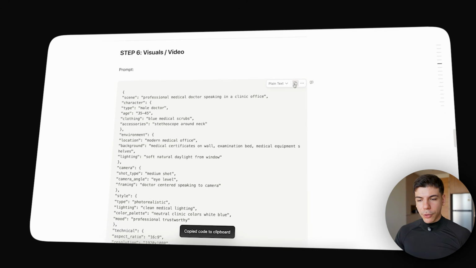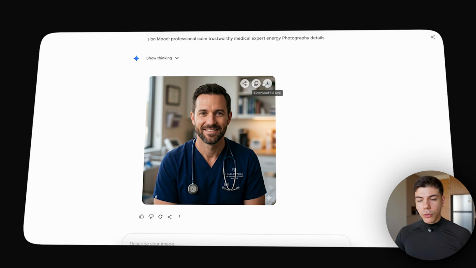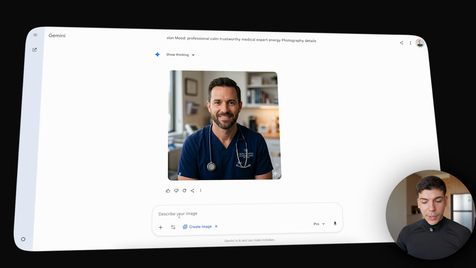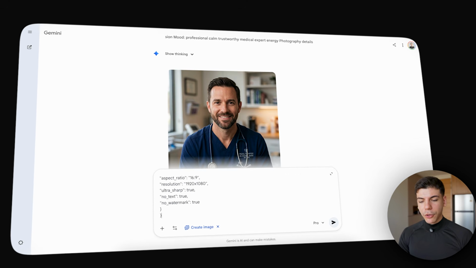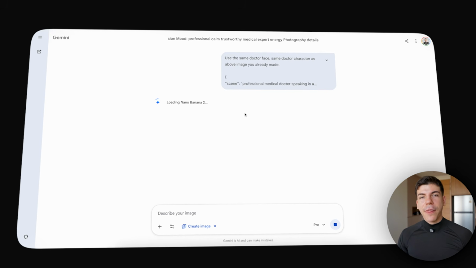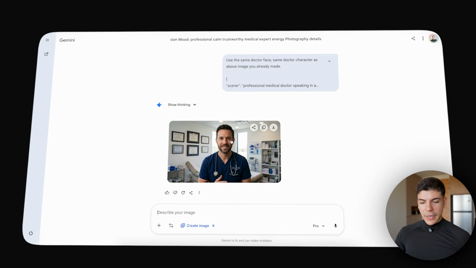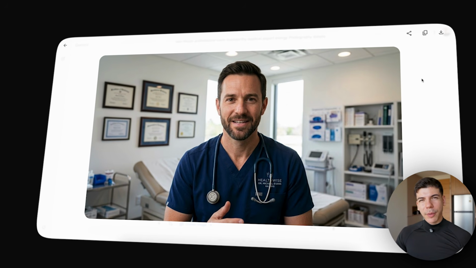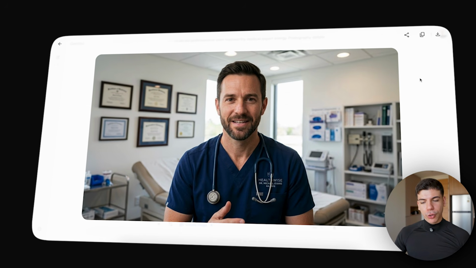So you're gonna find this prompt that you can copy and paste, but if you want to lock in this character that you've already generated for the profile picture, which is what I recommend, you can just use the same doctor face and same doctor character as the above image you already made, and then simply paste the prompt. And now here's the result that I got from this. It's hyper realistic, but I personally think that he's way too close to the camera.